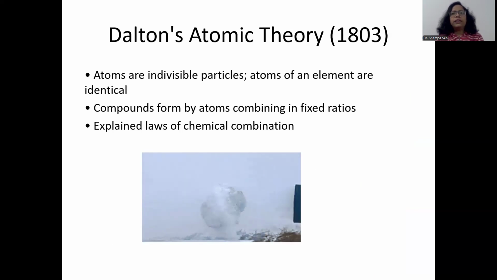Much later, in 1803, Dalton came up with his atomic theory. According to him, atoms are indivisible particles. Atoms of an element are always identical in every aspect. So he agreed with Democritus' idea. According to Dalton, compounds form by atoms combining in fixed ratios. So he explained laws of chemical combination.